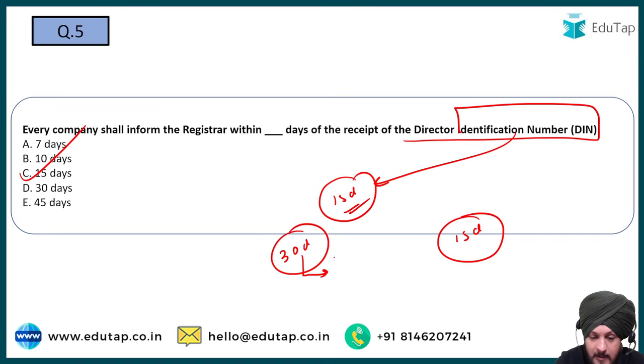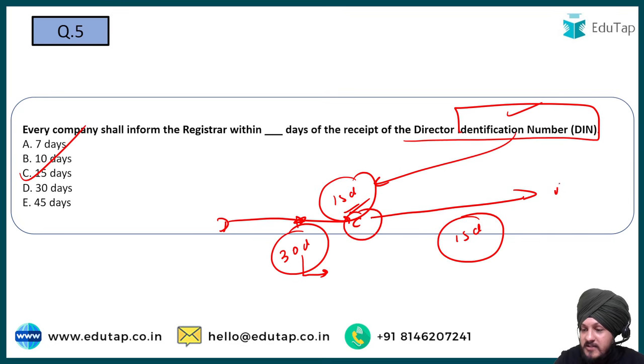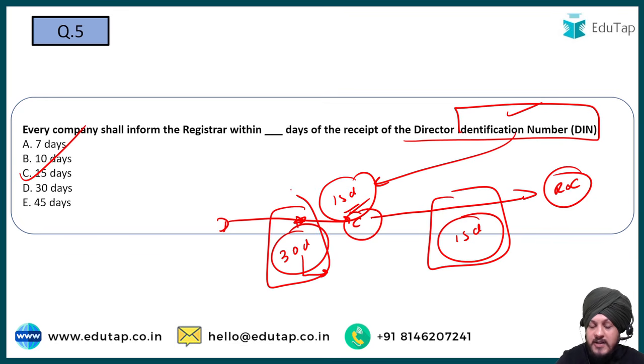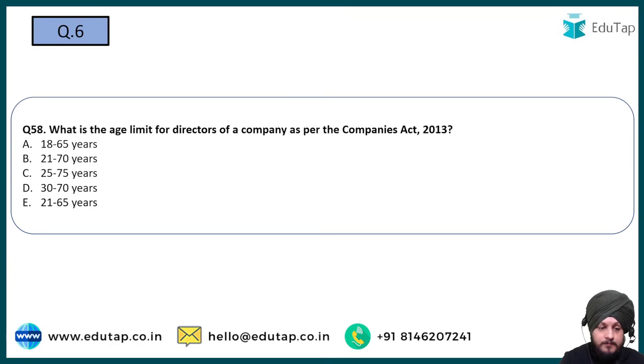It must intimate the company within this 30 days, or you can say 1 month, of receiving it from the central government. The moment he receives this DIN from the central government, he must intimate the company within 30 days. Now, suppose the director has given it to the company. The company is going to inform the registrar about it, right? And that has to be done within 15 days. So these are the two important timelines that you have to remember, 15 days and 30 days, as a part of this mechanism. I hope it is clear to you, and the answer to this question is going to be 15.